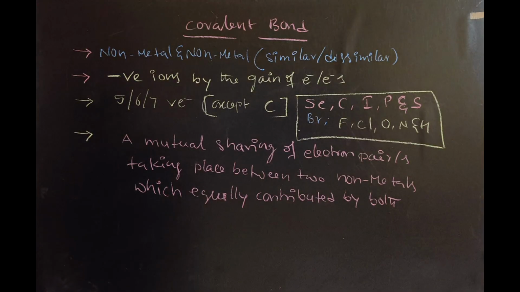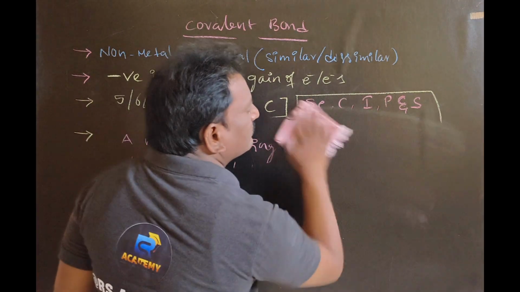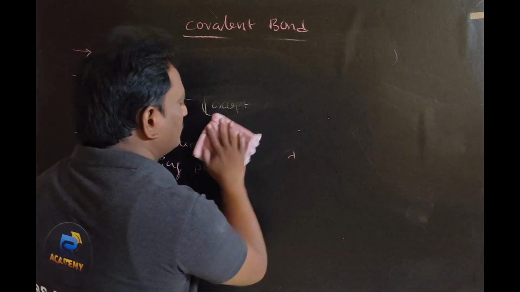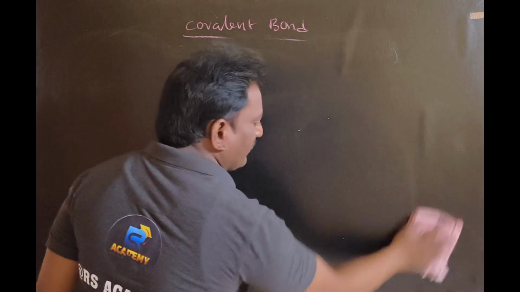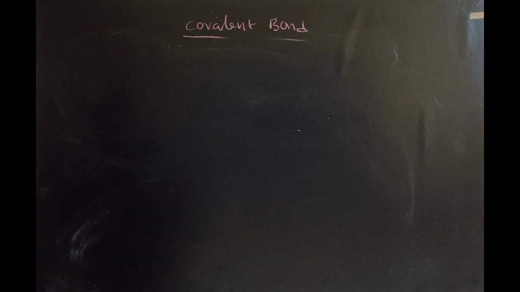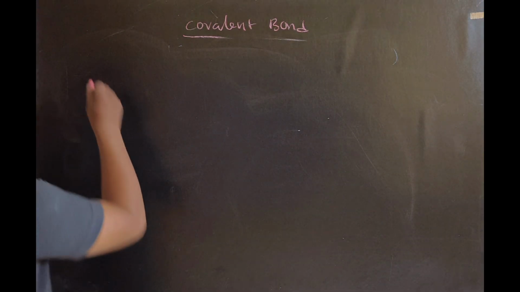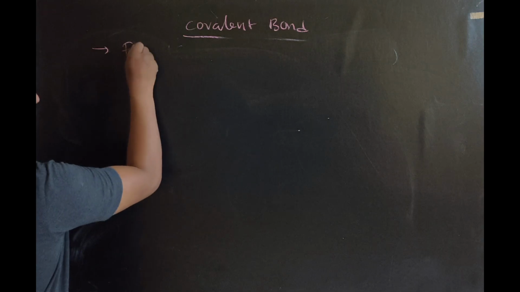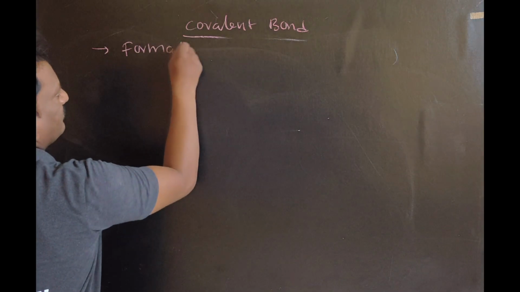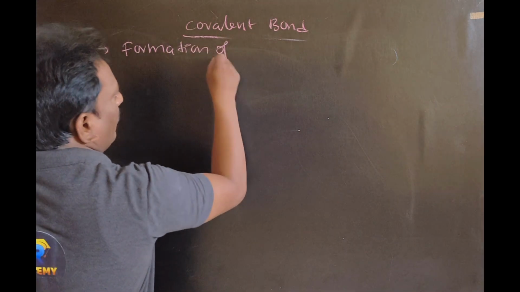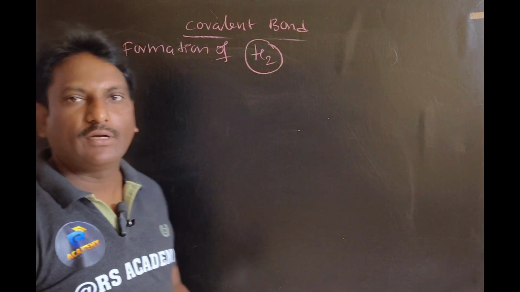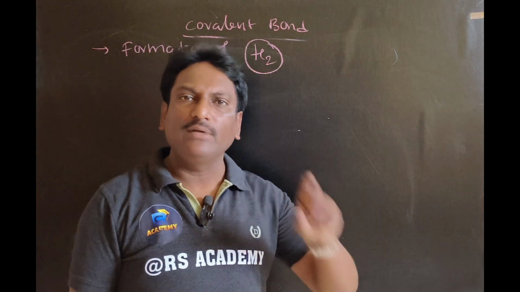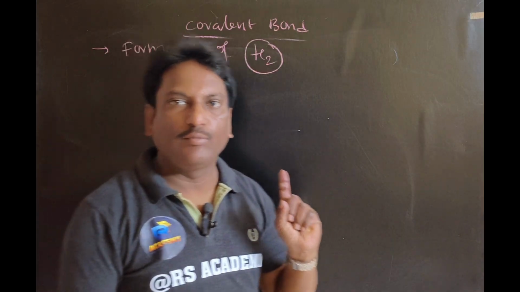So let us look at that. Let us take one example: formation of a hydrogen molecule. The hydrogen chemical formula is H2; a hydrogen atom is H. Please keep that point in your mind.